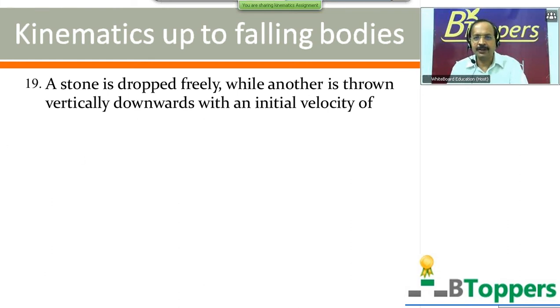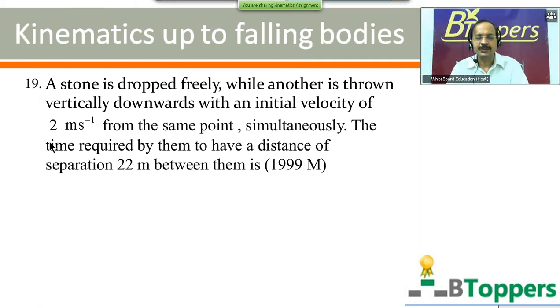A stone is dropped freely while another is thrown vertically downwards with an initial velocity of 2 meters per second from the same point simultaneously. The time required by them to have a distance of separation 22 meters between them is. Come on, try the question.